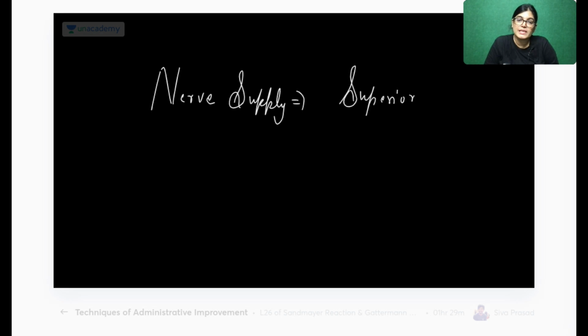One of the questions asked is why it is the superior gluteal nerve, and you must know the superior gluteal nerve is the nerve of the gluteal region.